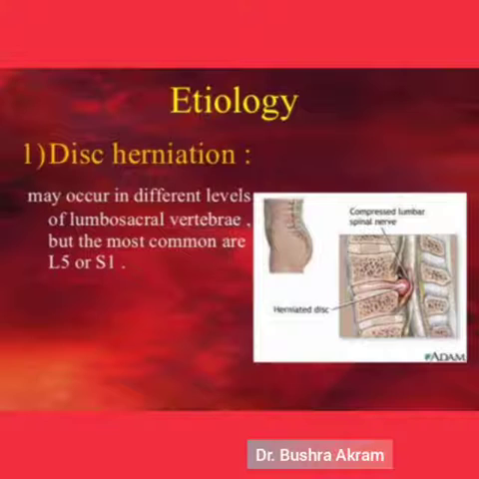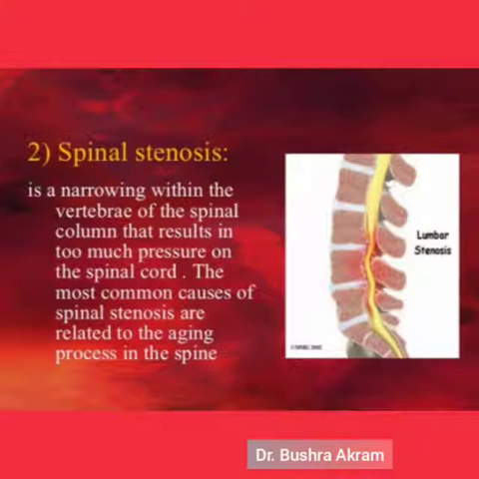Disc herniation may occur in different levels of the lumbosacral vertebra, but the most common are L5 or S1. Spinal stenosis is a narrowing within the vertebra of the spinal column that results in too much pressure on the spinal cord. The most common cause of spinal stenosis is related to the aging process in the spine.